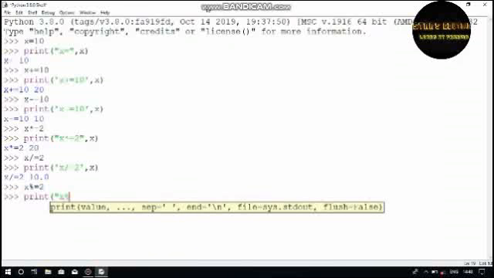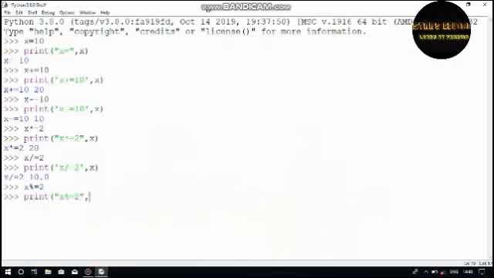x modulus equals 2. Then what would be the output, guys? The output would be the same as the operation, let's say x, and the answer is 0. We already know that.